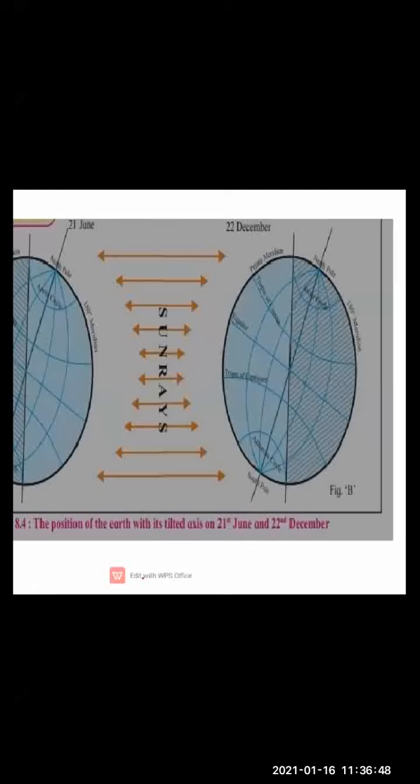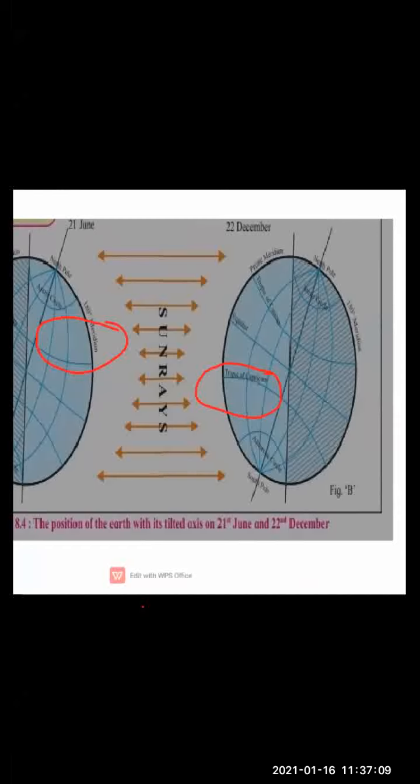See, children, here, this region. Okay, clear? During 21st June, the Tropic of Cancer is going to receive perpendicular sun rays, whereas on 22nd December, the Tropic of Capricorn is going to receive perpendicular sun rays.